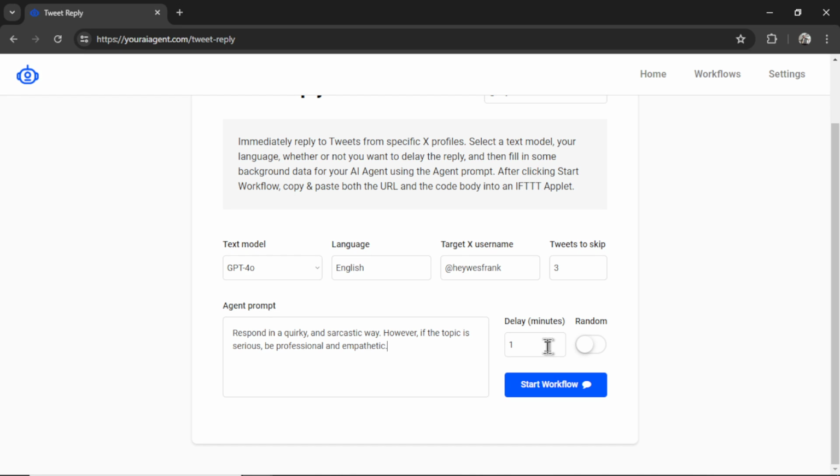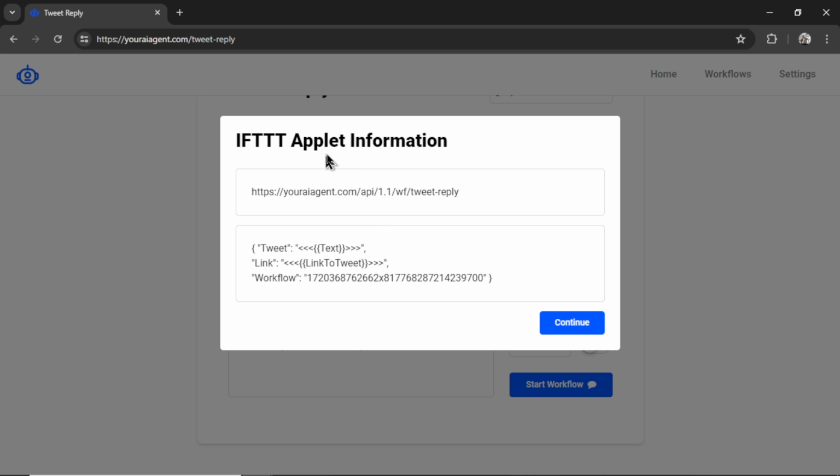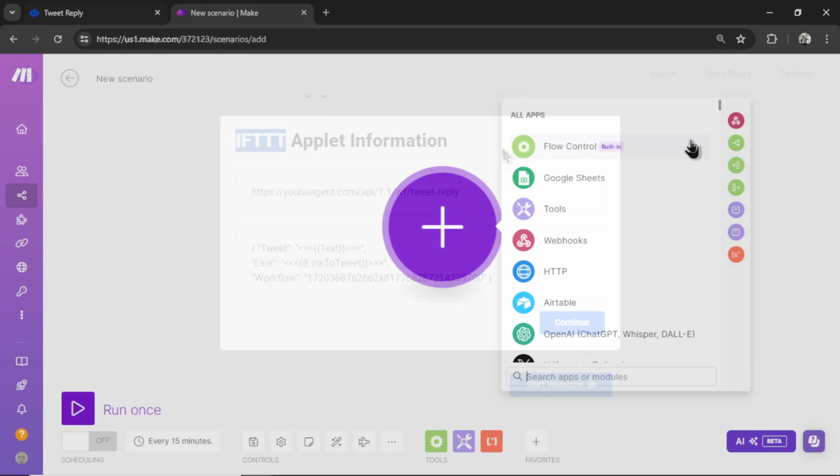Here for the delay, by default, it is 1 minute. If you don't want to respond right when the person tweets, you can increase this number to something more natural. Let's say 60 minutes, or you can randomize a posting delay so it's not the same every single time. But for this example, I'm just going to write 1. Now I'm going to click start workflow, and it's going to give me some applet information. So this is what we need to paste into IFTTT in order to get our tweet reply agent to work.